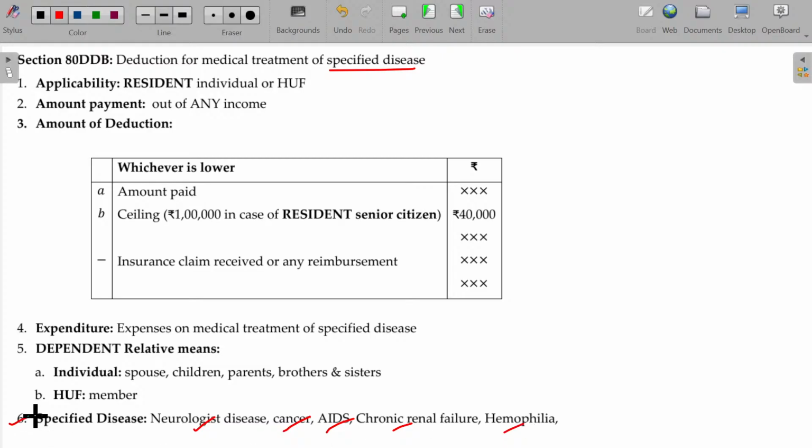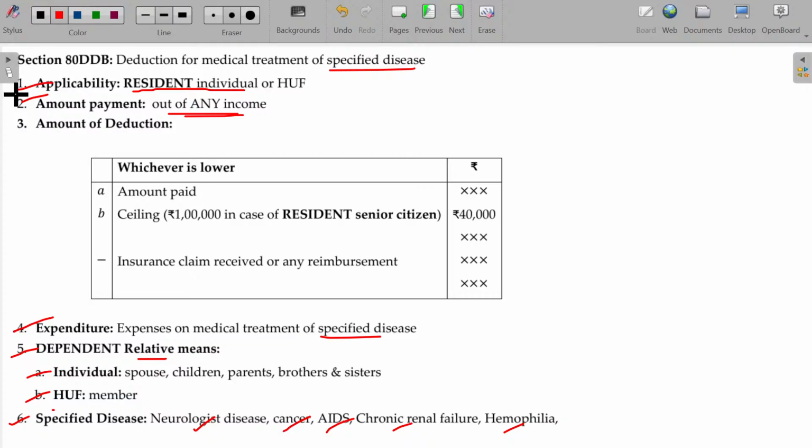For that you can claim. For whom? Dependent relative. The same conditions we referred to earlier apply here. This is applicable for a resident individual or HUF, out of any income. Taxable or exempt income can be used for payment of these expenses.